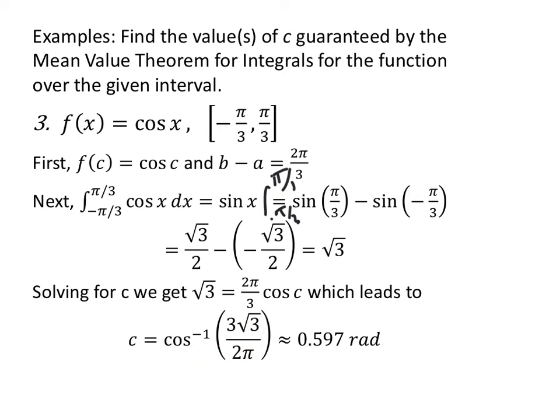Because I'm looking for real numbers here, I make sure my calculator is in radian mode. Always radian mode for calculus. Our value c is the inverse cosine of 3 square root of 3 over 2 pi.